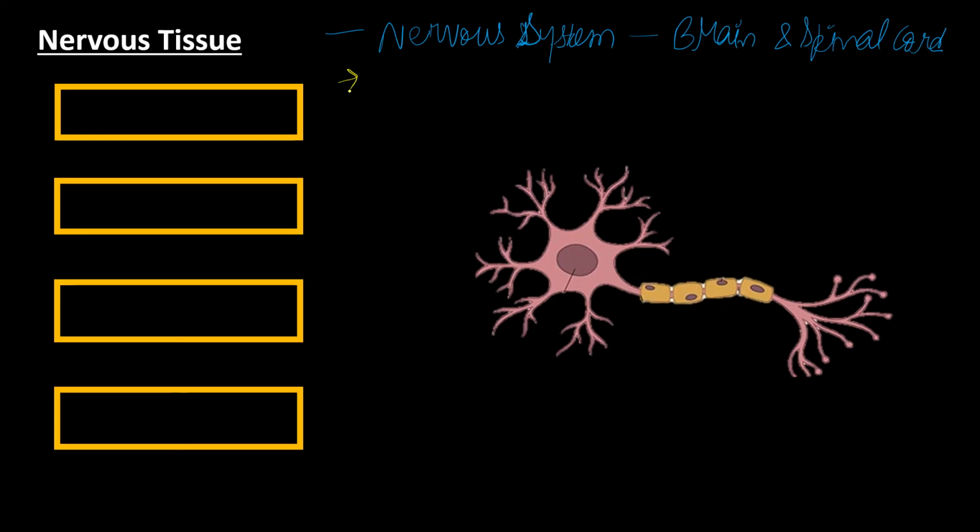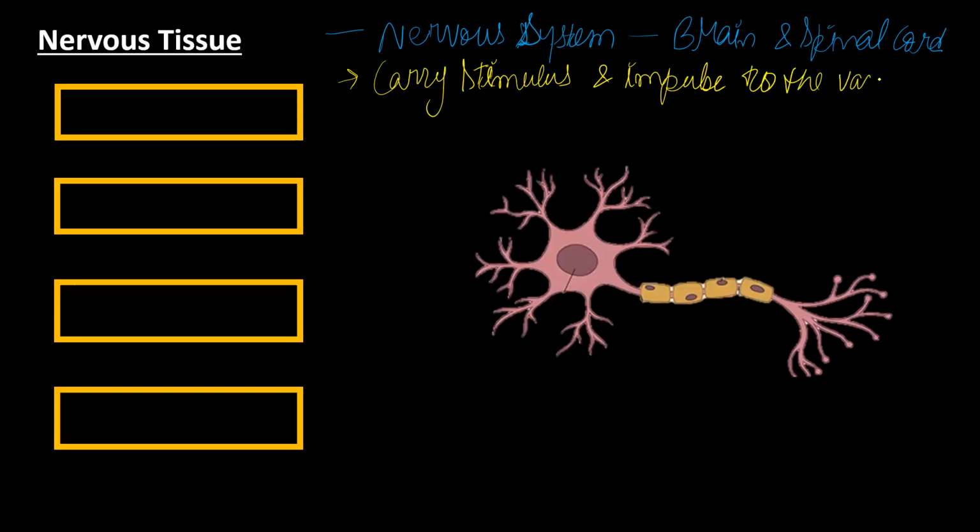These nerve cells carry the stimulus, and stimulus means changes. The changes are sent to the brain, and the brain will give the response. They carry the stimulus and impulses to the various parts of the brain.